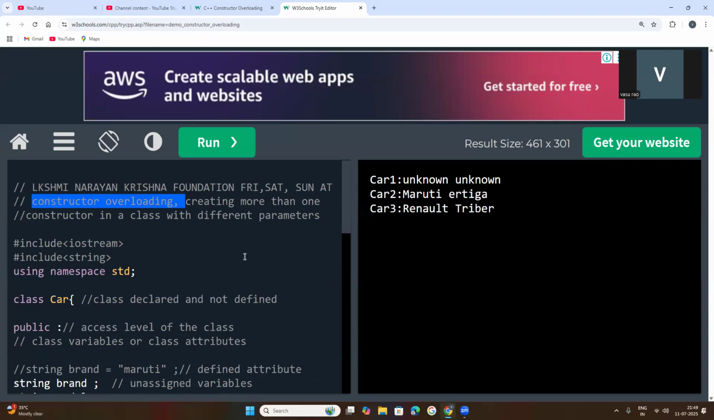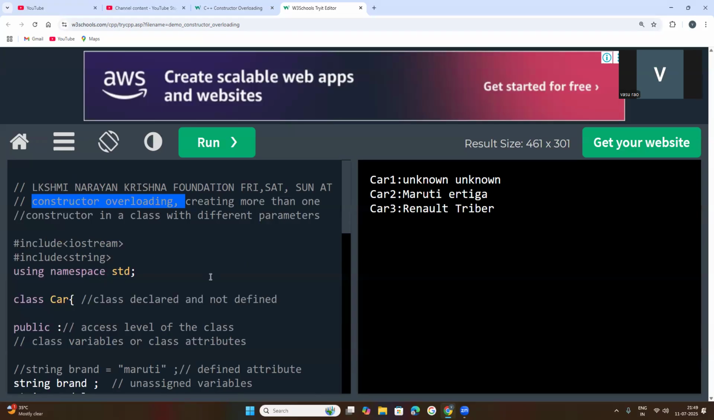Constructor overloading is a topic in the C++ language, and not only in C++, in Java also. I told you in the previous class that a constructor is a special method which is created to be called automatically whenever an object is created. Generally any method is called with the object name or class name, but whenever a constructor is created, it will be automatically called when an object is created.